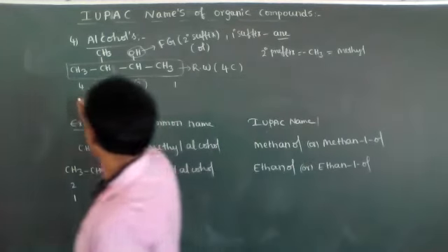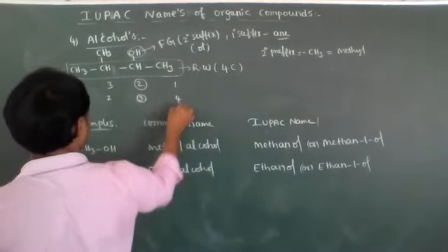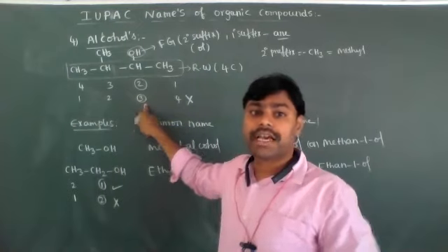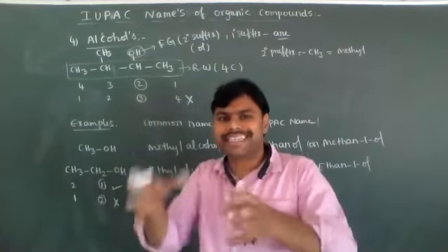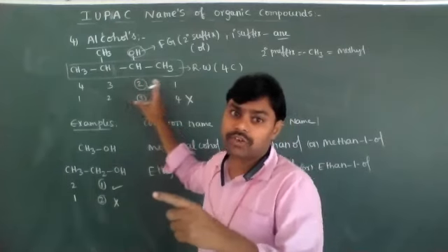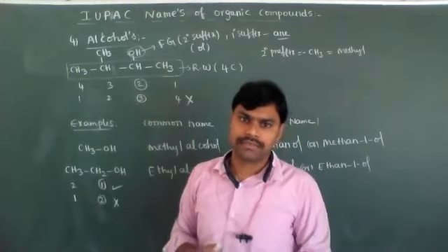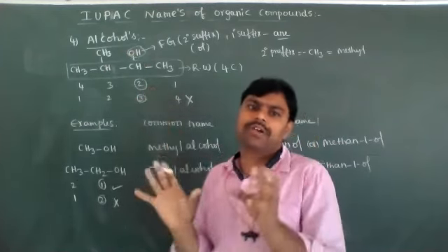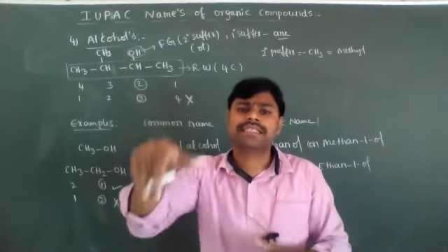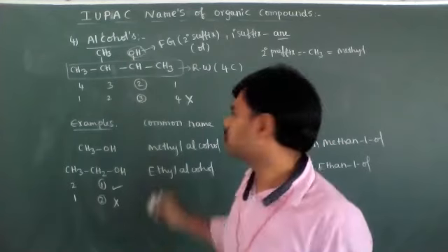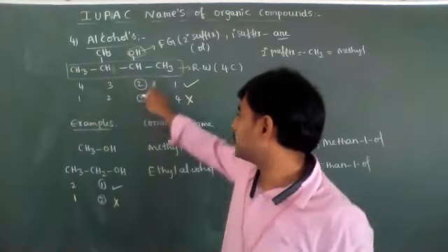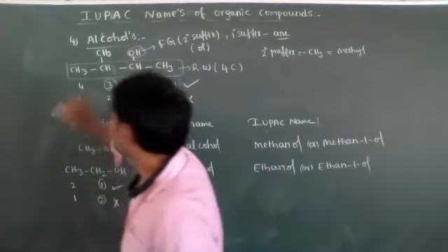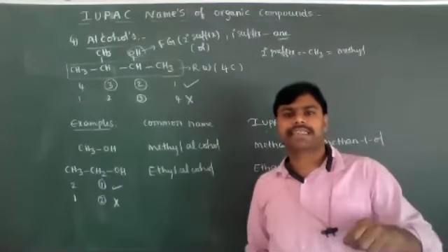And numbering the other way, the functional group position is 3. So the functional group gets the least number. After identifying the least position of the functional group, the remaining group's position follows. So the first numbering is correct, with the OH position 2. According to that, the CH3 position is 3. Okay.